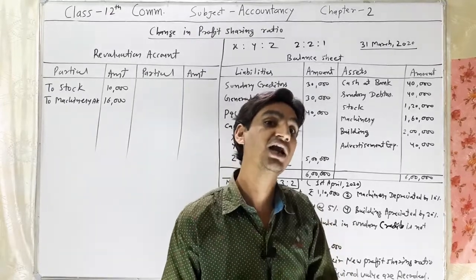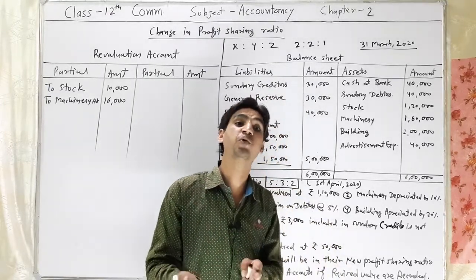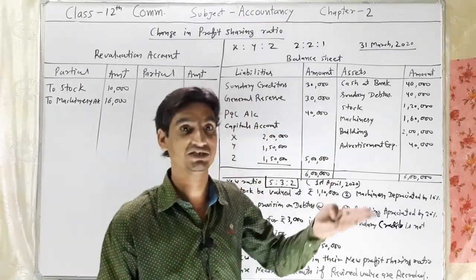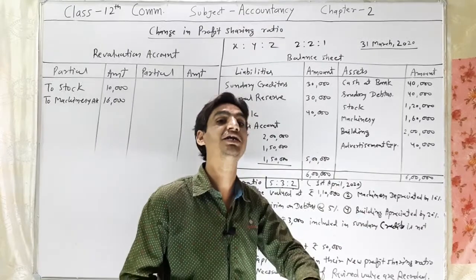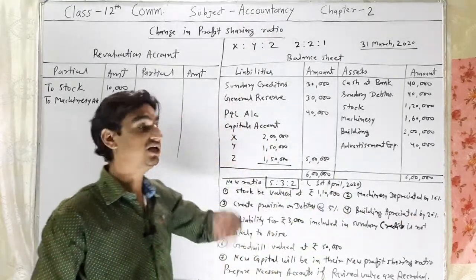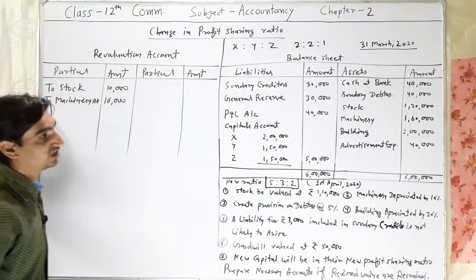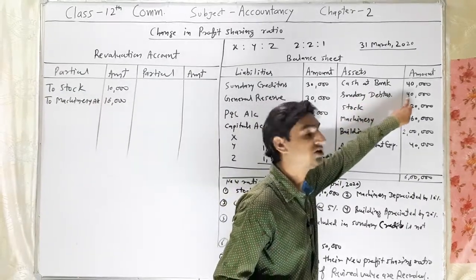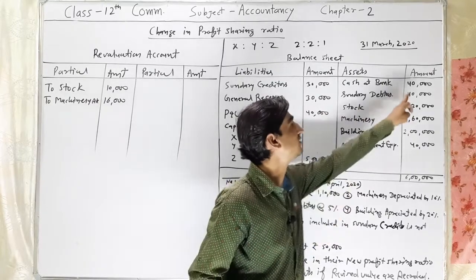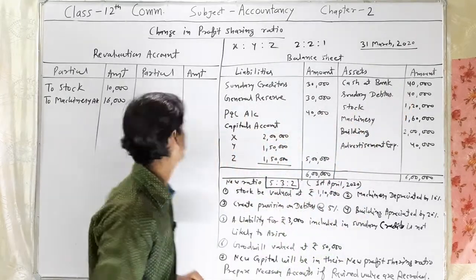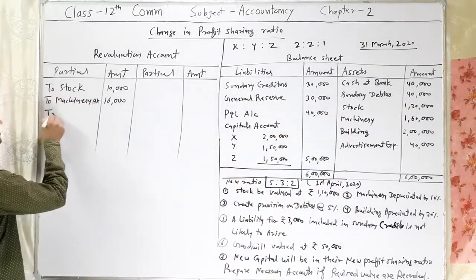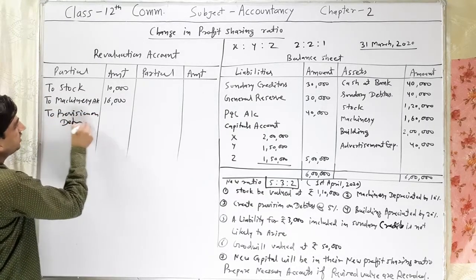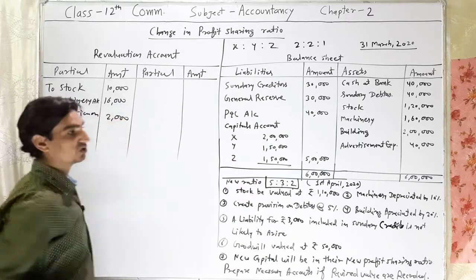Provision is a liability, and whenever any provision is created, the liability increases, and whenever liability increases and assets decrease, it will be recorded on the debit side. So here, 5% on debtors, the value of sundry debtors is 40,000. 5% of 40,000 is rupees 2,000. So here, to provision on debtors by rupees 2,000.